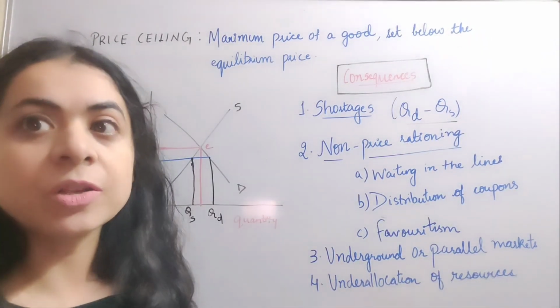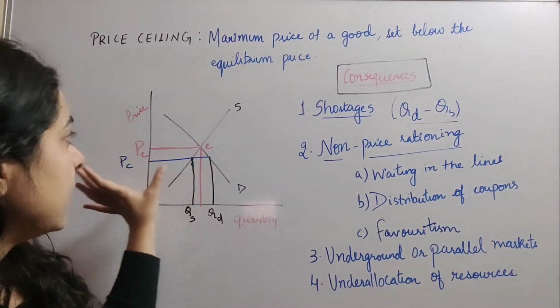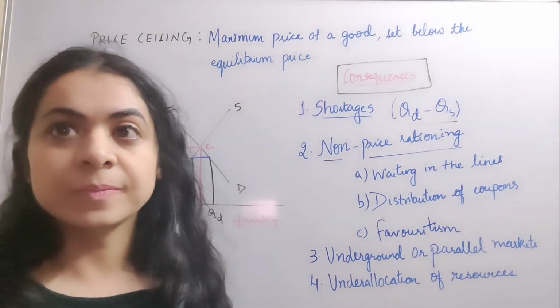So the price that will be charged in the underground market will be much more than the price of the product as imposed by the government.